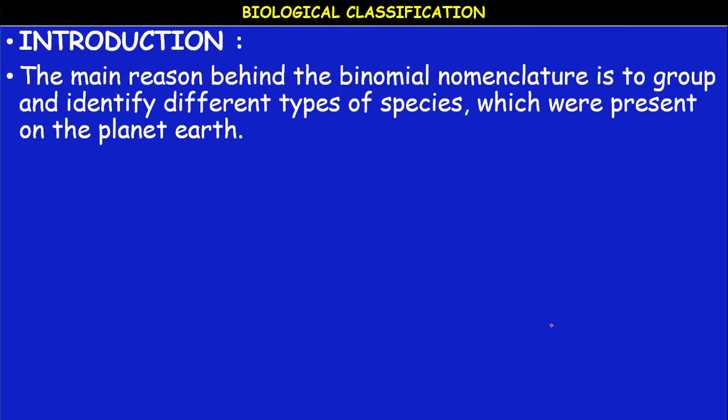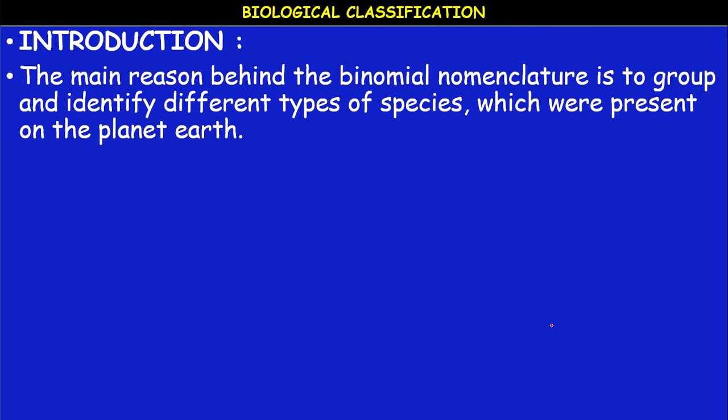The main reason behind binomial nomenclature is to group and identify the different types of species which are present on planet Earth. Binomial nomenclature was introduced by Carolus Linnaeus, who is considered the father of taxonomy. What is taxonomy, children?